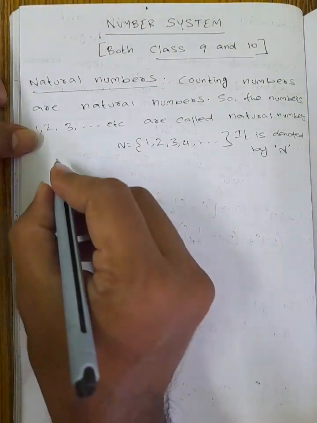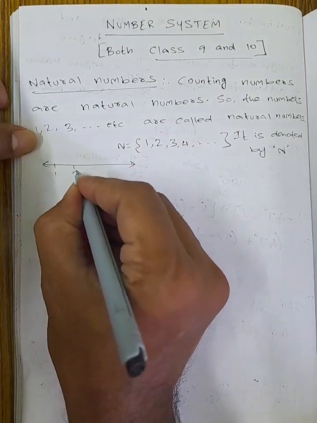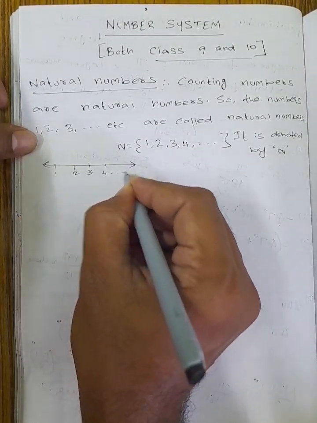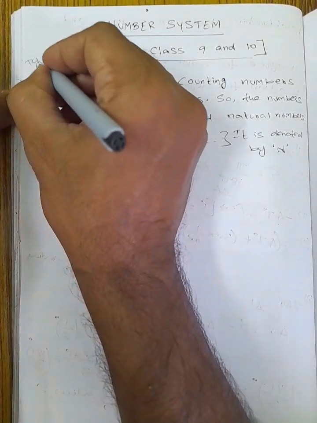Okay, so we can write it on a number line also. The natural numbers mean 1, 2, 3, 4, like that continuously it will go. This is the first type. So we can write this under types of numbers.